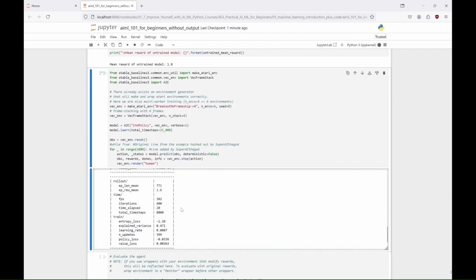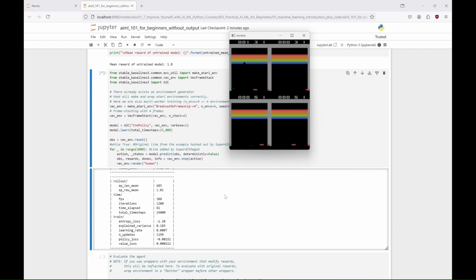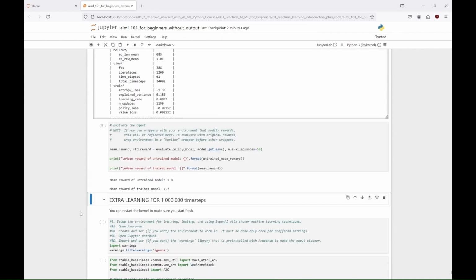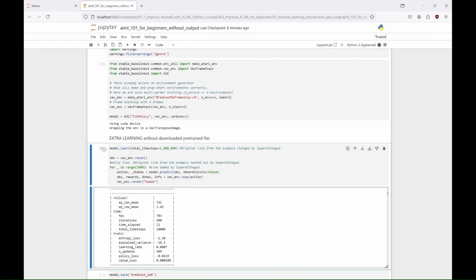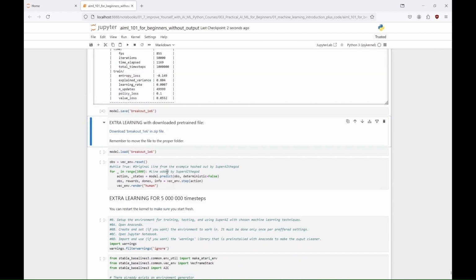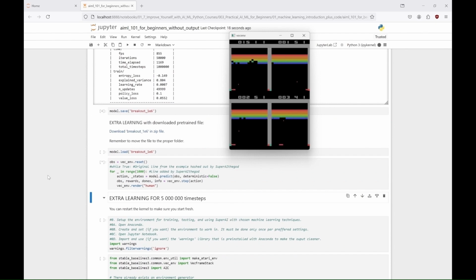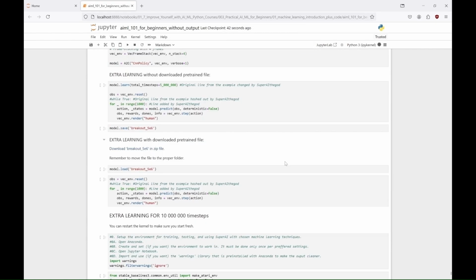And now we do the warm-up training with 25,000 time steps. And as you can see, there isn't much progress yet. So now let me train our agent for 1 million time steps. This should make a difference. You will have it ready to download if you want on my site. And here we go. Now, that's what I'm talking about. So, we are going in the right direction.